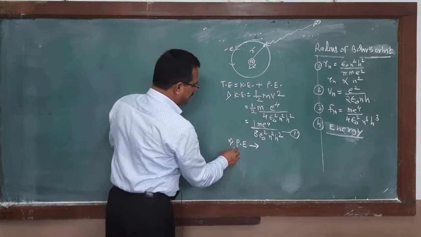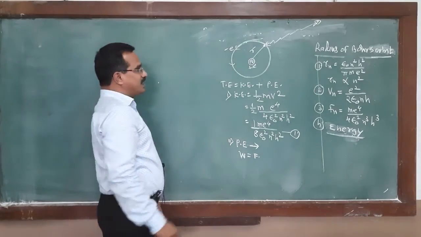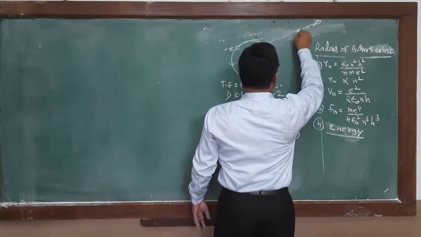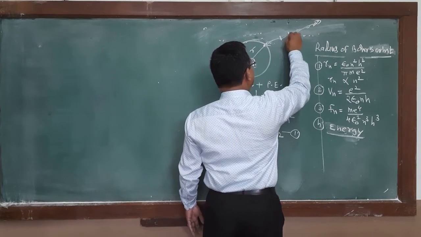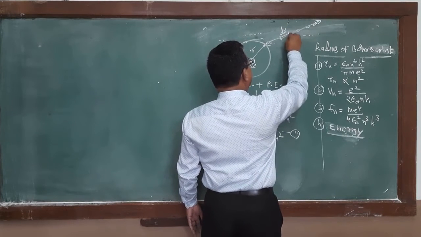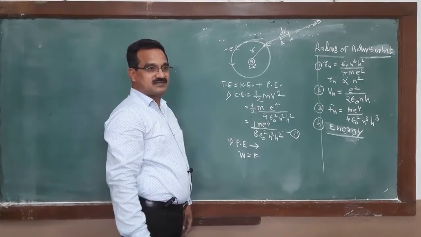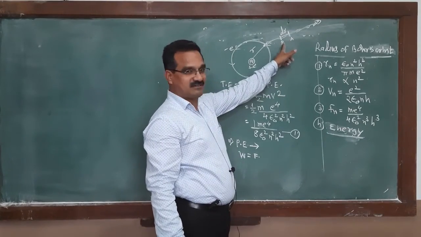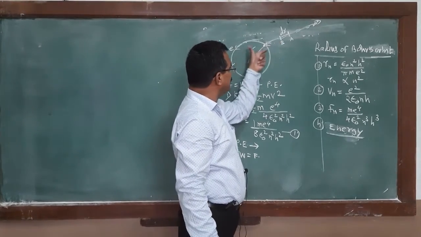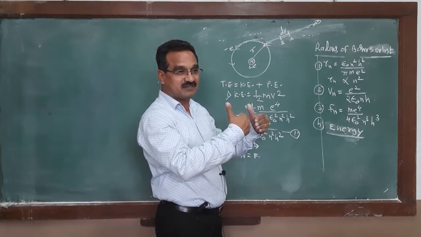Again, we are familiar that work done is equal to force multiplied by displacement. Instead of considering the total distance, we consider a small part, a small distance dr, from point A to B. The electron is moving from A to B in a direction opposite to that of the field of the nucleus, by applying a force.